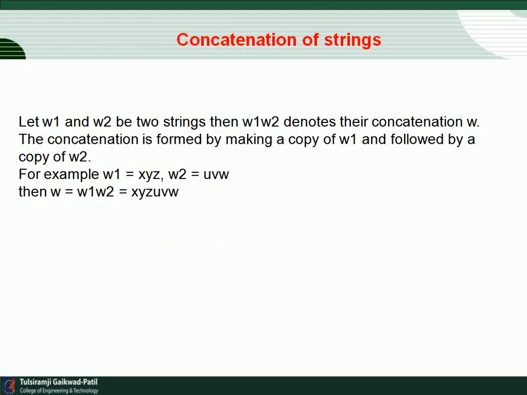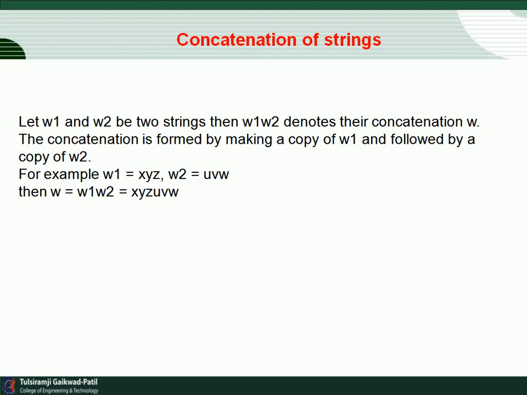Next is the concatenation of strings. Let W1 and W2 be two strings. Then W1 W2 denotes their concatenation W. The concatenation is formed by making a copy of W1 followed by a copy of W2. That is, concatenation means the merging of two strings, and we can add the two strings.